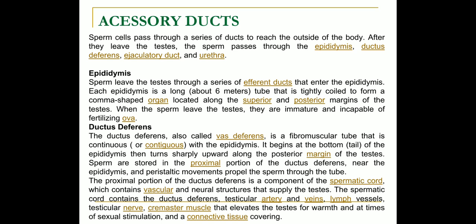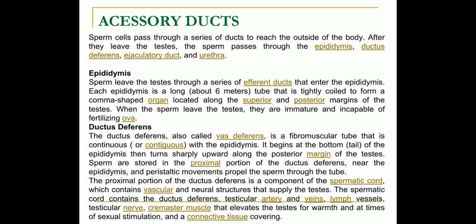These are the accessory ducts. Accessory ducts include the epididymis, ductus deferens, also known as vas deferens, ejaculatory duct, and the urethra. Epididymis: the sperm leave the testis through a series of efferent ducts that enter the epididymis.